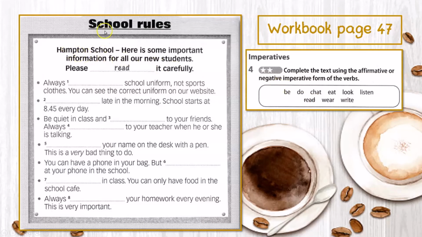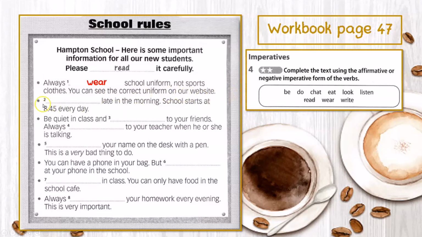Okay, so school rules. Hampton School. Here is some important information for all our new students. Please read it carefully. This is an affirmative imperative. Number 1, always blank school uniform, not sports clothes. Okay, so here should be an affirmative imperative. The answer is always wear school uniform, not sports clothes. You can see the correct uniform on our website.